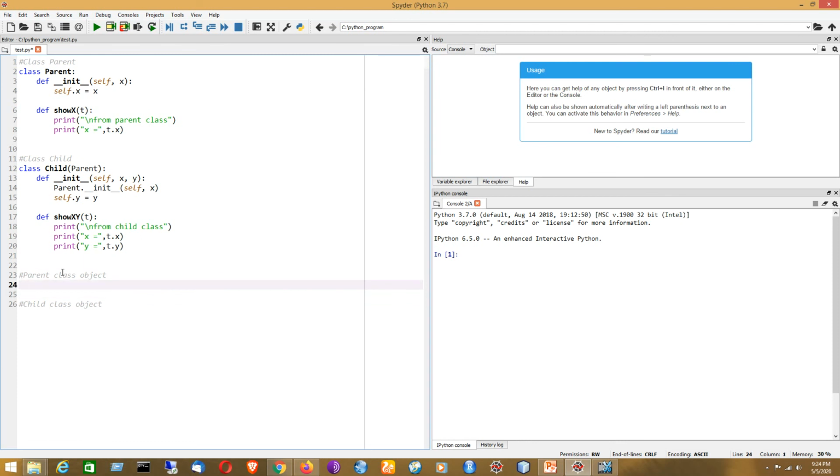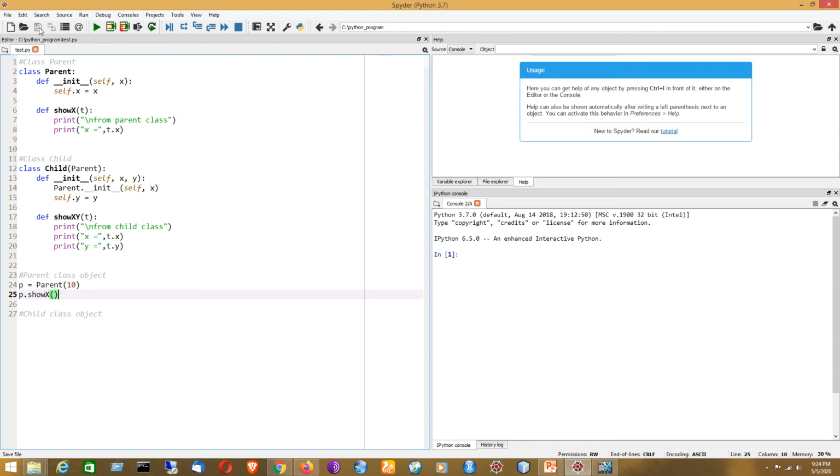So first I will create a reference variable, say named p equal to the constructor of the parent class. Suppose within parentheses I have passed here 10, which means x equal to 10. Now after creating the object using the constructor, I can access this method like p dot show x.